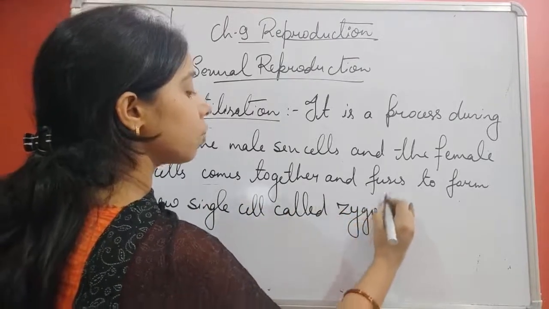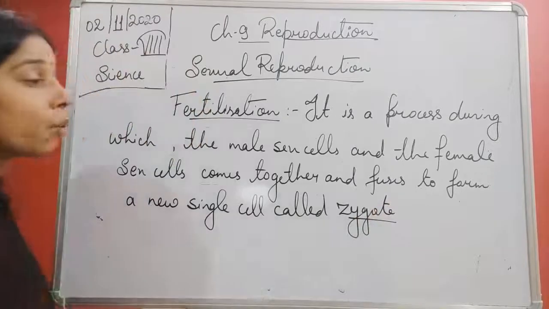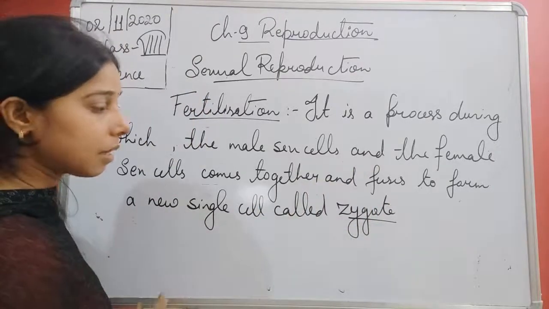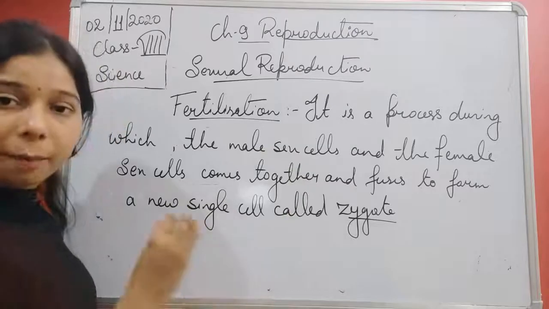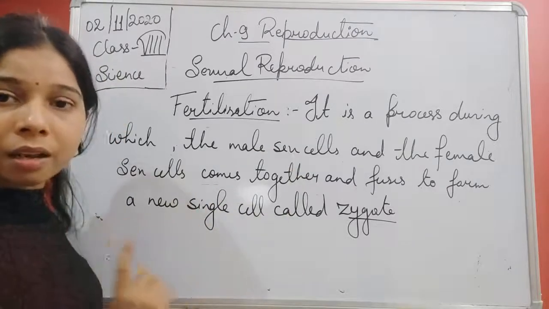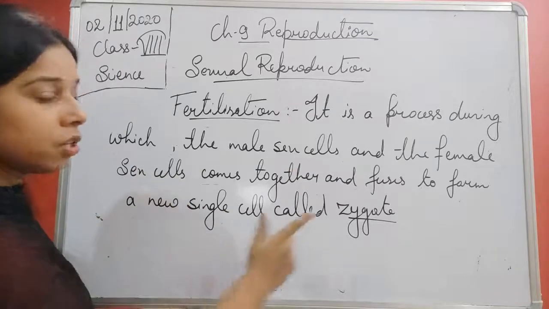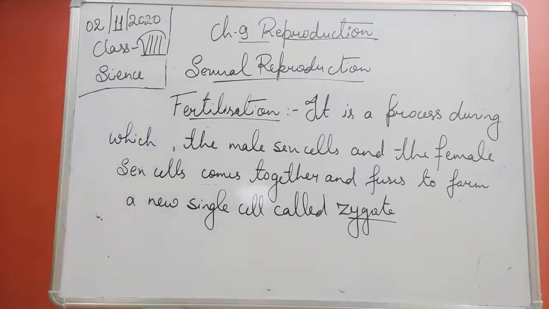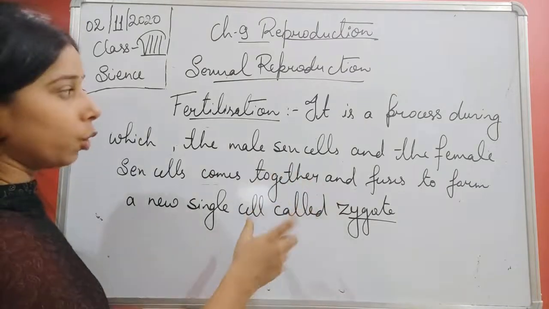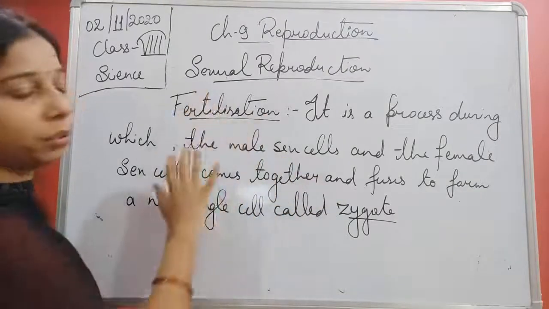So you see here, students, there is one cell that is the male cell, another cell that is the female sex cell, and both of the cells combine together, they fuse together to form a new cell. That new cell is the zygote. The formation of the zygote tells about the fertilization.